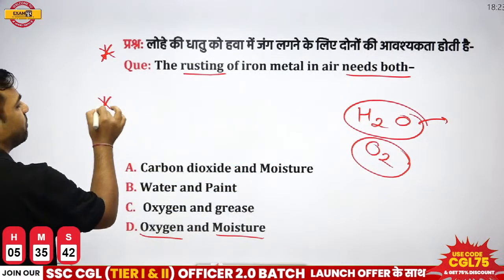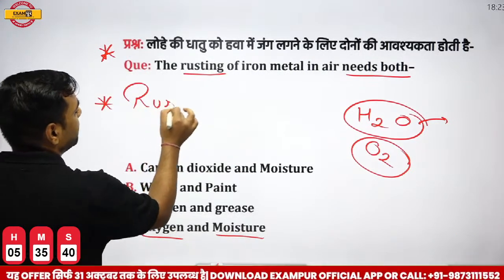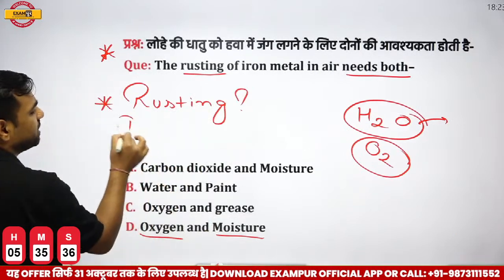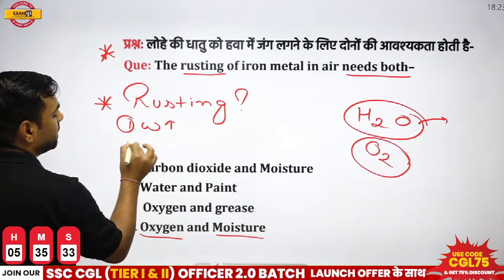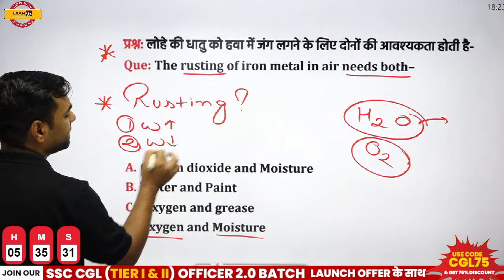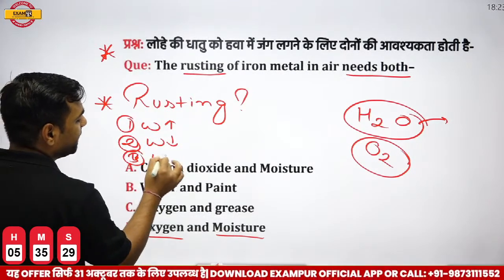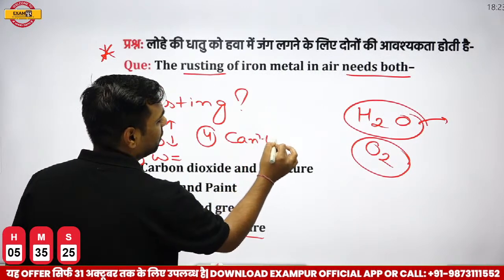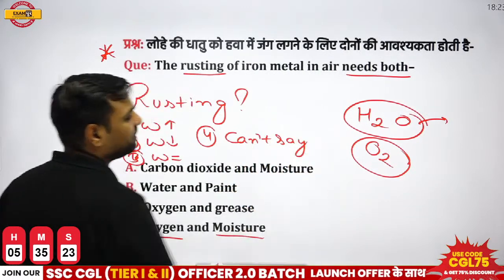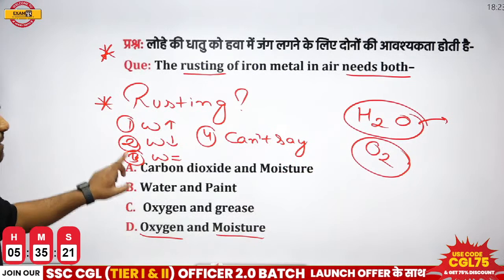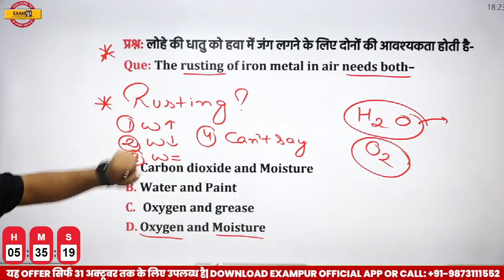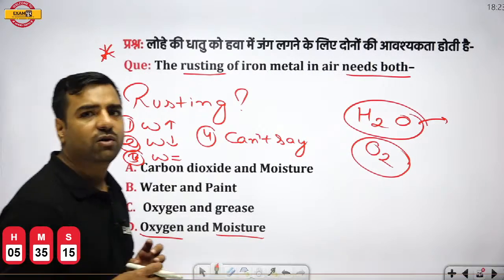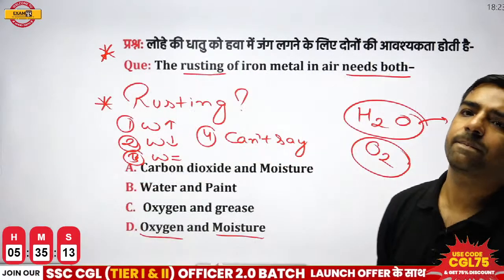One more question that is important is, when we talk about rusting, what is the effect on weight? So first option is weight increases. Second option is weight decreases. Third option is weight remains the same, and fourth option is can't say. So my another question is, and yes, this is again from the previous year question part. When there is rusting, what is the effect on weight? Does weight increase, weight decrease, weight remain the same, or we can't say? What is the correct answer over here?